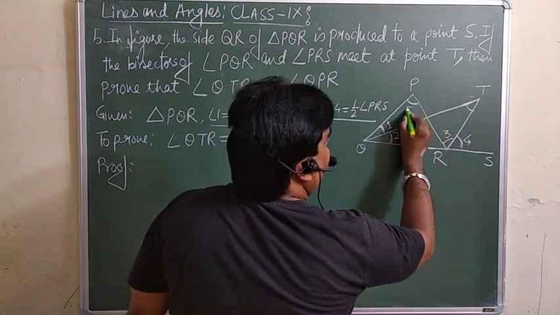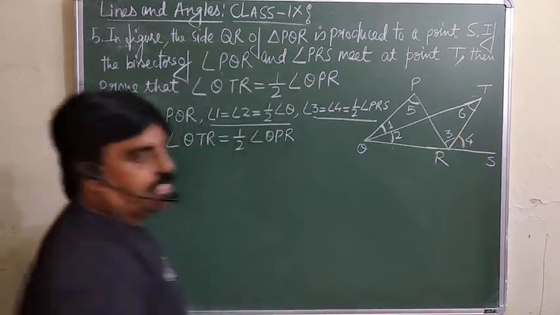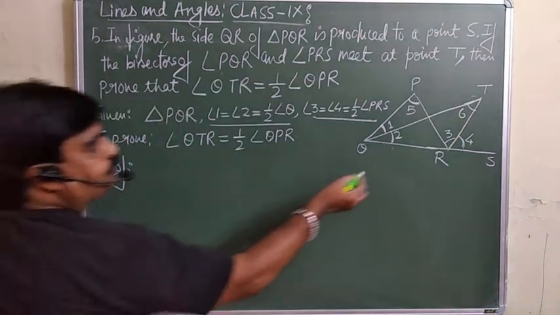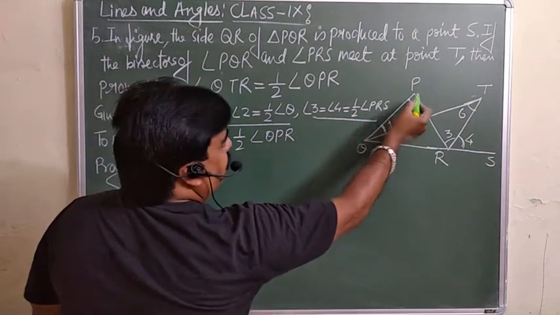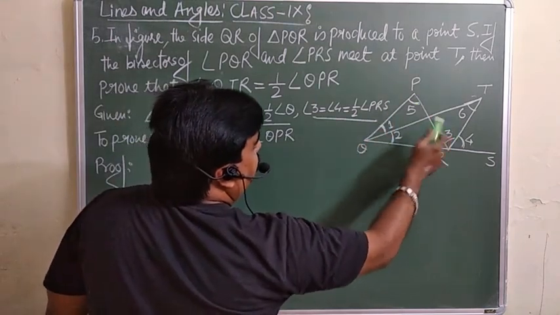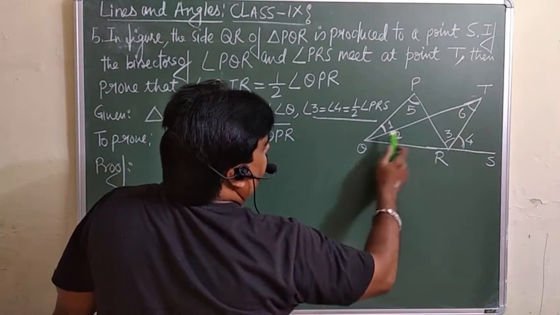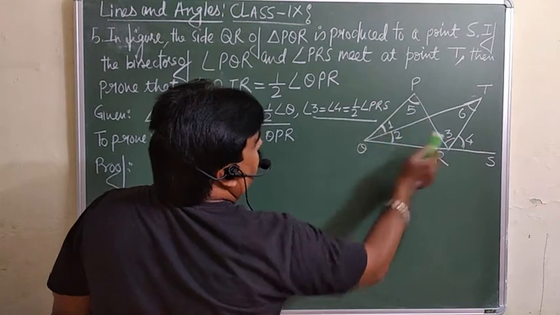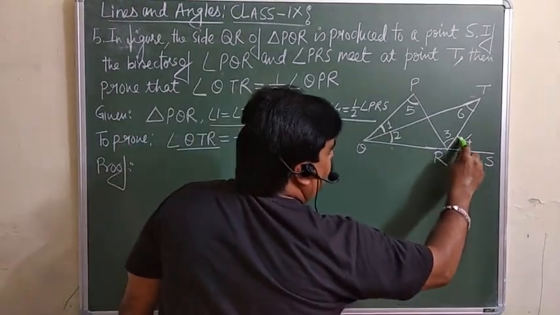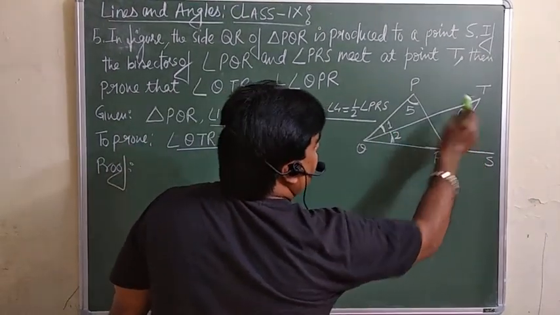For convenience you can give numbers 6, 5, and here is the 6. Look at here now. What exactly do you want? You want angle QTR. QTR means angle 5. It means you are supposed to take this angle 6, this angle TQR and this angle PQR only. So look at here. This angle 4 will be equal to angle 2 plus angle 6 by the exterior angle